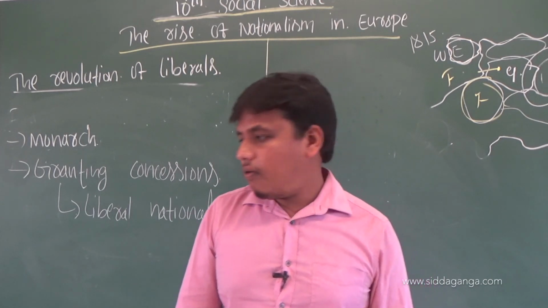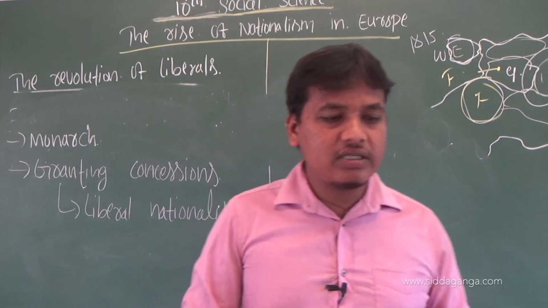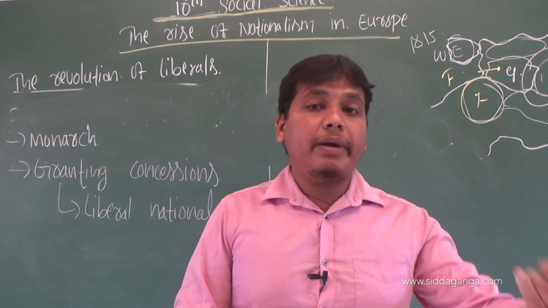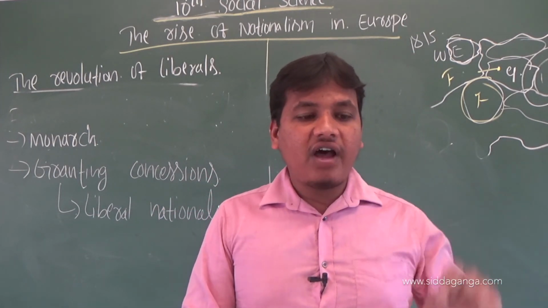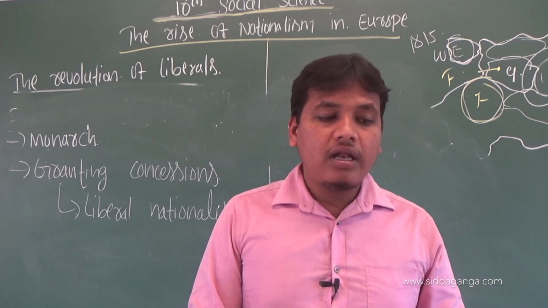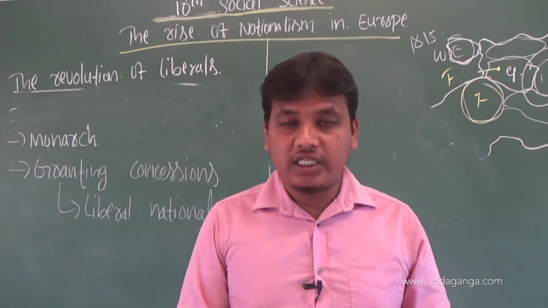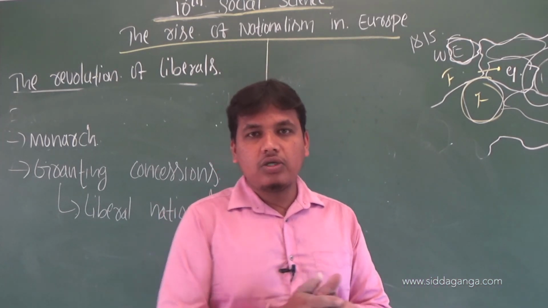Okay, I hope you have understood what we have discussed in this class. The first one is liberals and their demands, first para. Second para, Frankfurt Parliament. Third para, political rights to women. Last, lessons learned by conservative regimes. Okay, I hope you have understood. Thank you.